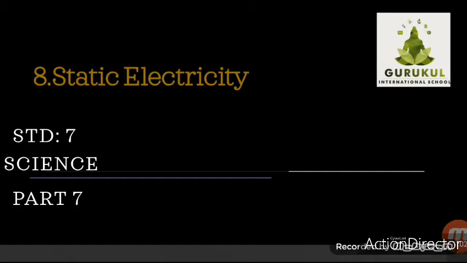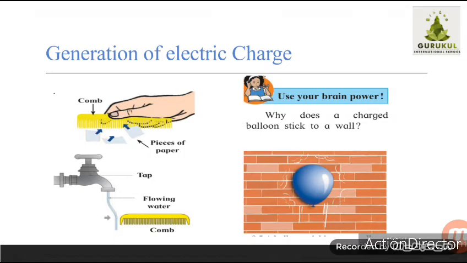Now in this video we will learn how electric charge is generated, correct. There are two methods by which electric charge is generated. First one, to charge an object by contact, and second one, to charge an object by induction. Okay, meaning the charge is produced by two methods. One is by contact, the other is by induction.